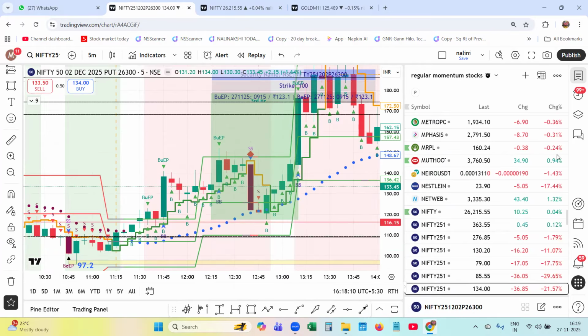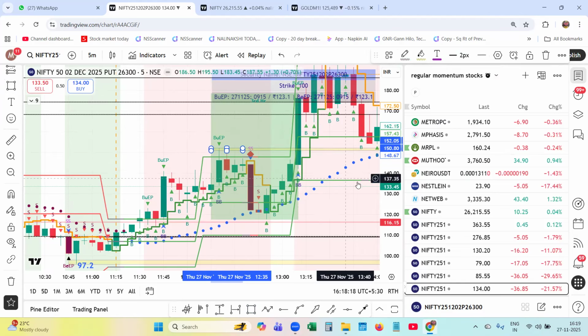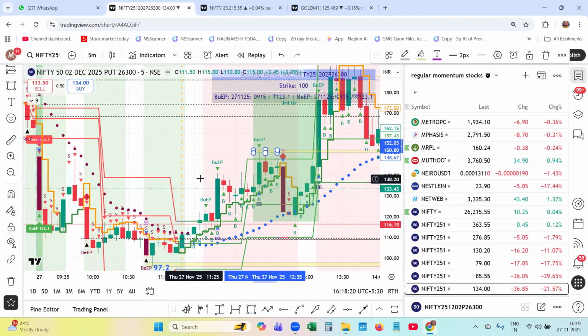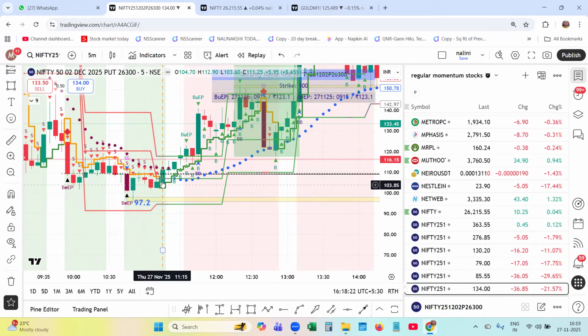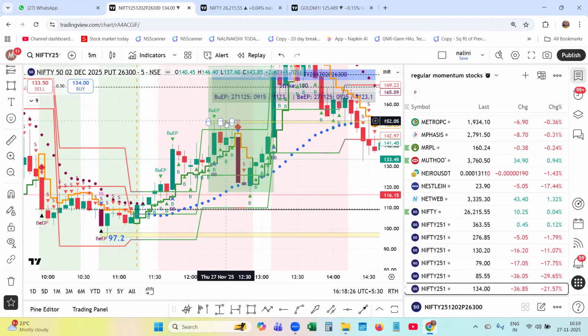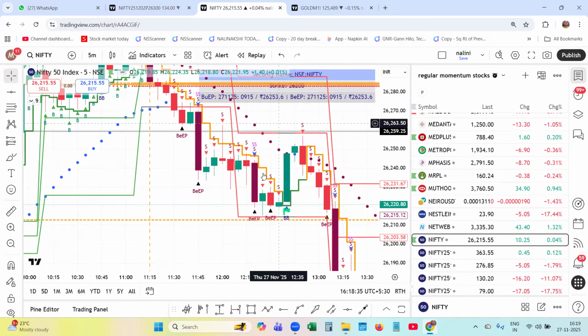So around 12:30, this put option reached 152. From here, from 105, if you would have taken the position, easily you could have made around 40 points in this put option. Later, the market started recovering, retesting the level.